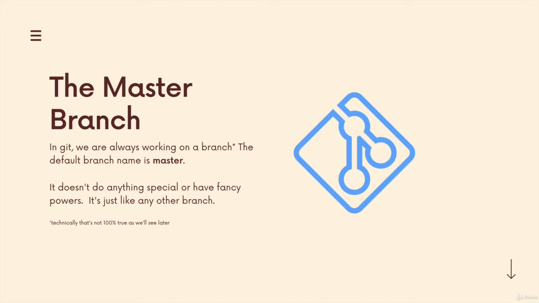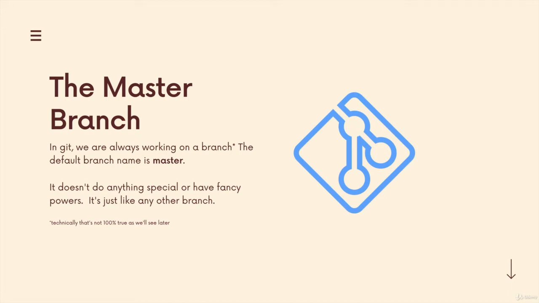Now, it doesn't do anything special. It doesn't have any fancy powers whatsoever. It's just like any other branch. Every single possible branch you create, they have the same abilities, the same commands. There's nothing special about master except for the fact that it just happens to be made for you.